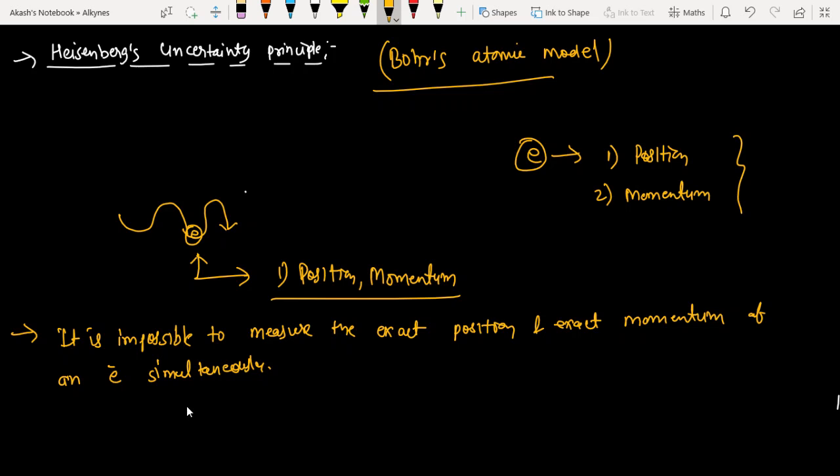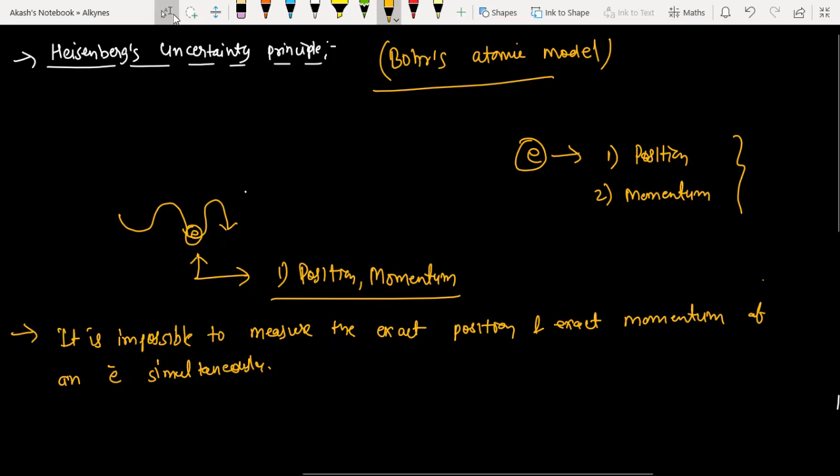But how is this possible actually? We are going to understand why we can't calculate the position and the momentum simultaneously in this same video.